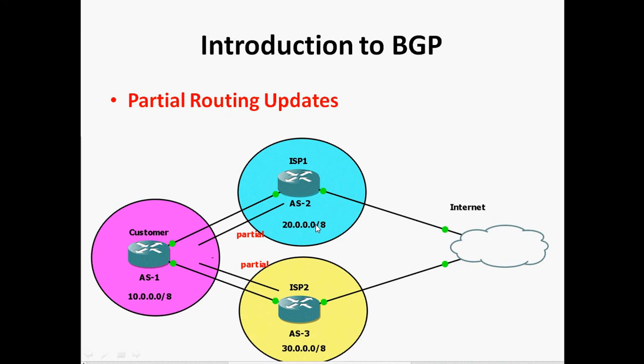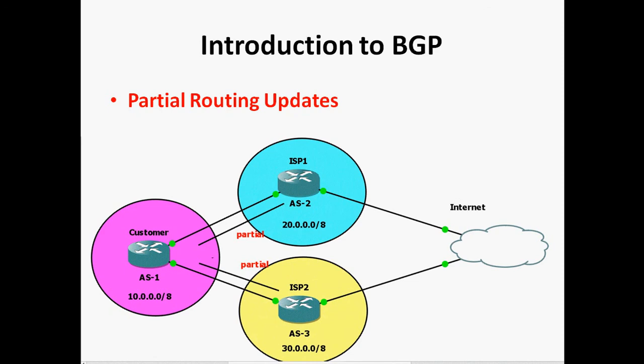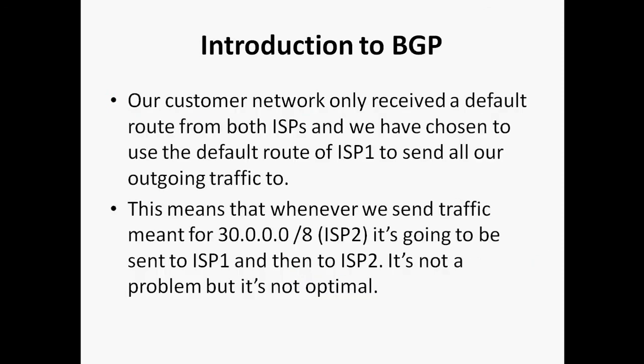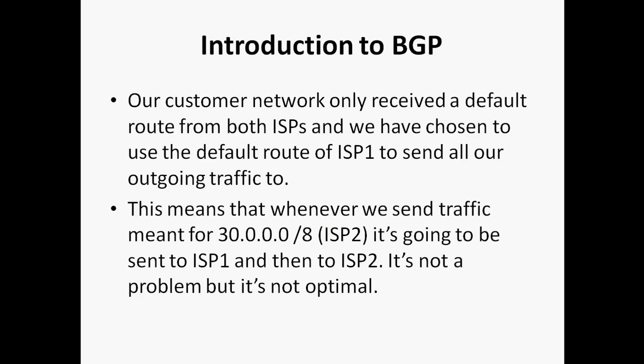Okay, the second one is partial routing update. In a partial routing update, the ISP will advertise the default network plus the IP addresses the ISP assigned to their clients. That network also they will advertise to the customer. So it will reduce the suboptimal problem that we see in default route advertising. Otherwise the traffic goes via the customer's ISP1 from ISP1 to ISP2. This will be avoided if they advertise partial plus default route. Partial update means the ISP will assign the public IP address to the customer, so only that network is advertised to the customer.